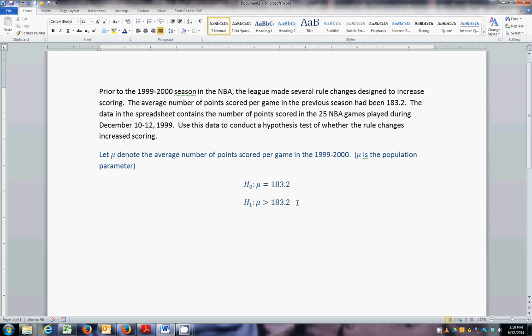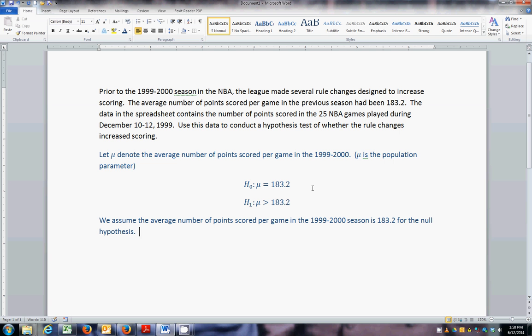All right, and as importantly, or maybe more importantly than writing these down in mathematical notation, is we write this out in English. So we assume the average number of points scored per game in the season is 183.2. So we're assuming this to be true for the null hypothesis.